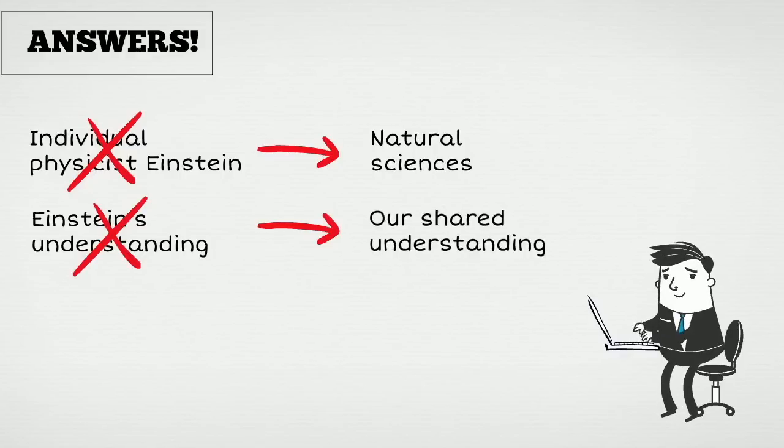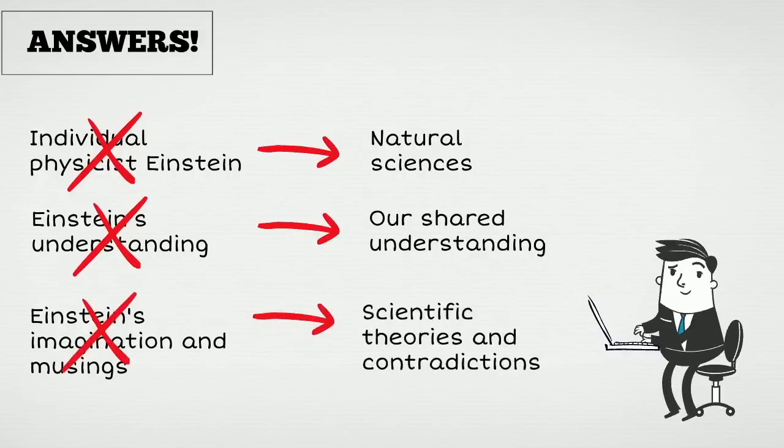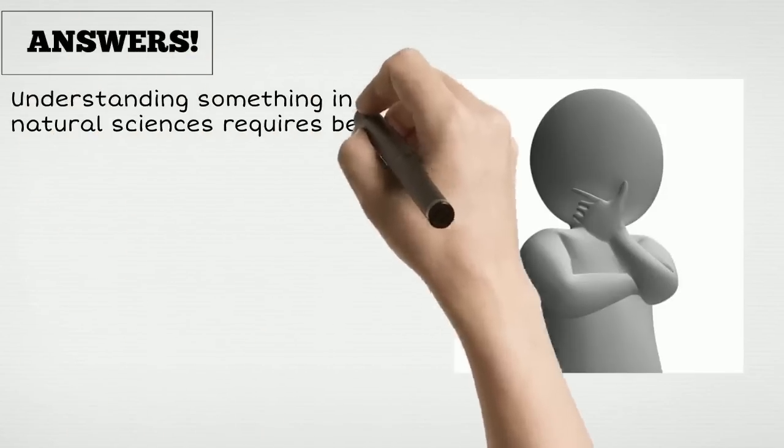If you look more closely at the second example, you will see that this example is not about Einstein, but about scientific theories. The thought experiments, what-if questions, were the hypothetical scenarios, and the different theories, such as luminiferous ether, relativity, electromagnetism, or the emission theory of light, were applied to these scenarios. Some theories could not be applied successfully, which outlined limitations of such theories. This means that the understanding provided by such theories is not sufficient. So, indeed, understanding something in natural sciences requires being able to answer what-if questions about it.